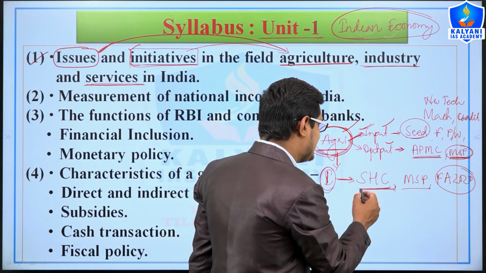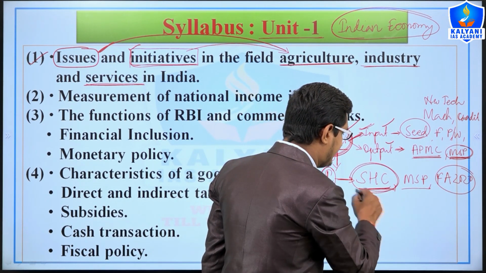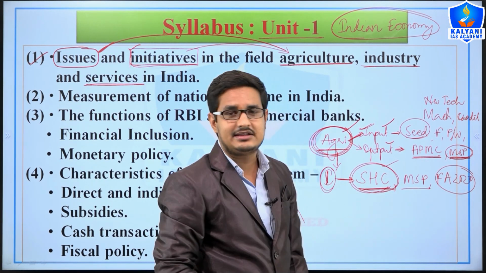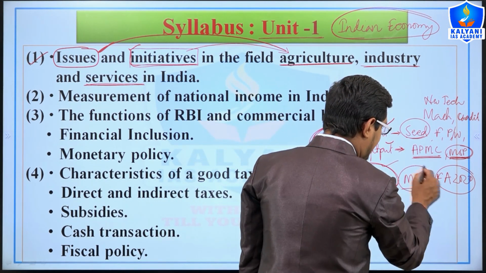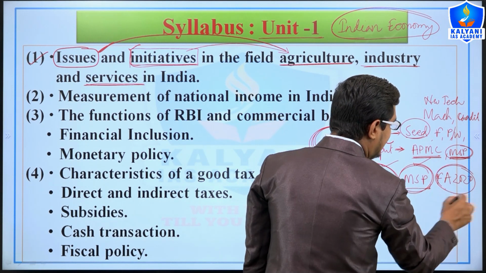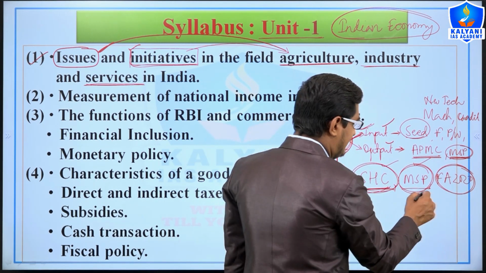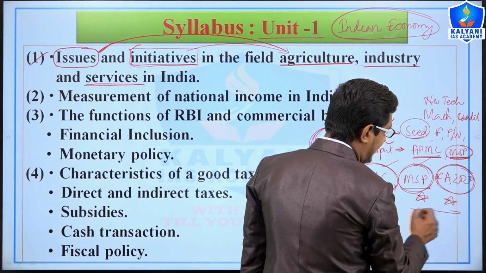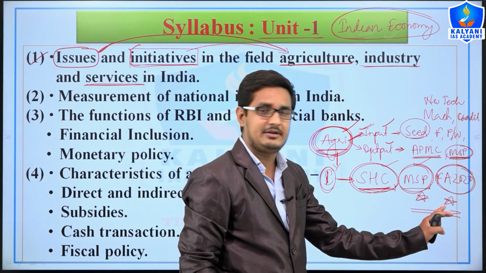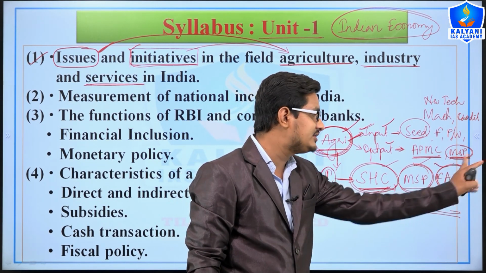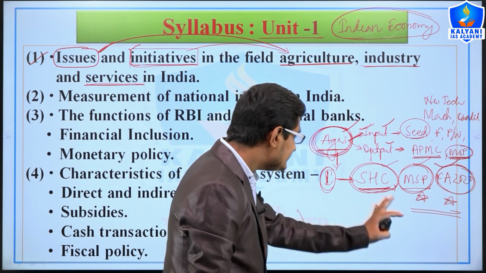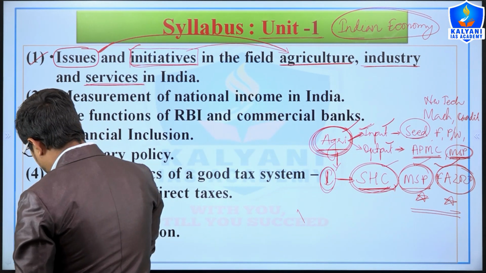And we will separately study the policies of the Indian government like the soil health card, what the MSP is and why it is in the news, and the Farm Acts. Here MSP and the Farm Acts are in current affairs, so we must focus on these two topics, right?